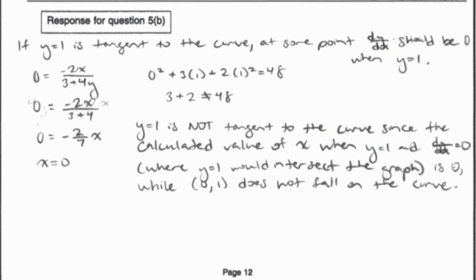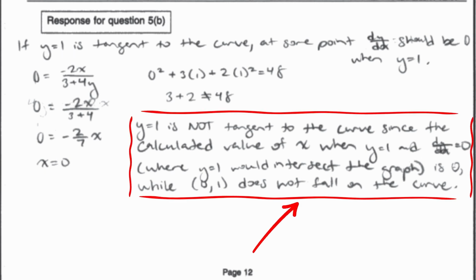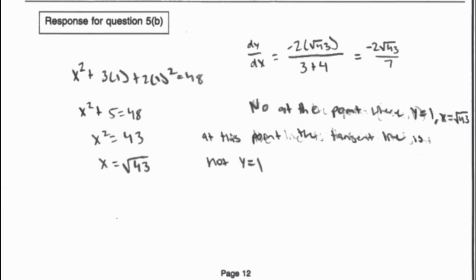Here is another student sample that earned all the available points for this problem. The student earned the first point by setting the equation for the derivative of the curve equal to 0. Then they earned the second point with the correct reasoning, demonstrating that the point 0, 1 does not lie on the curve. The most common mistakes are forgetting to consider both the positive and negative square root of 43, and failure to include adequate mathematical reasoning in the answer. The key concepts covered in this problem are horizontal tangents, tangent line to a curve, and differentiation.